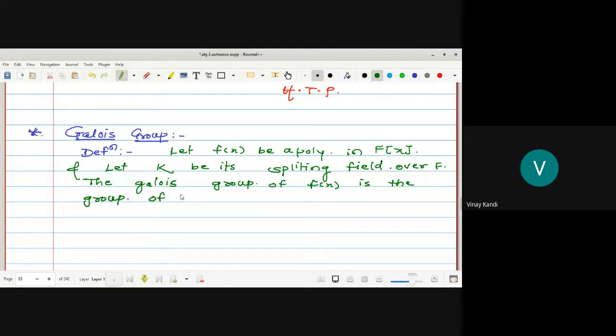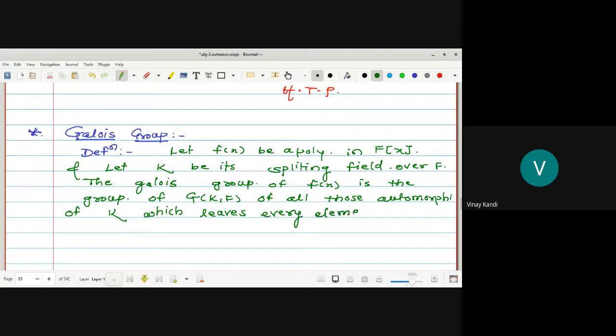G(K,F) of all those automorphisms of K which leave every element of F fixed. The Galois group is nothing but G(K,F). The G(K,F) is also called the Galois group.